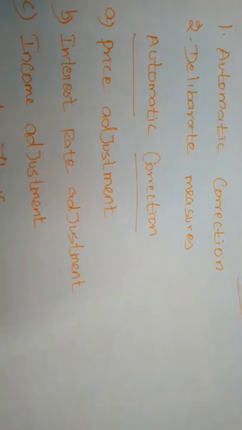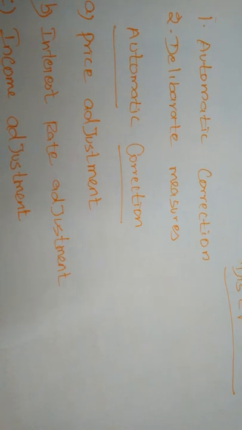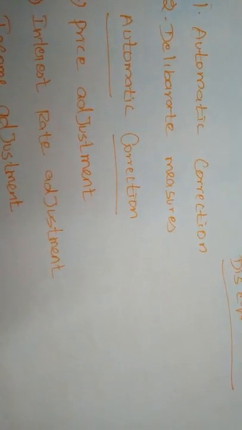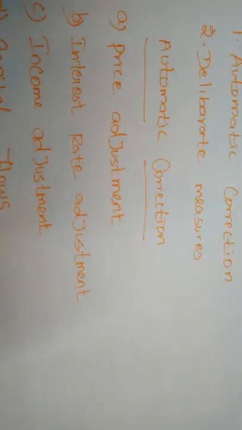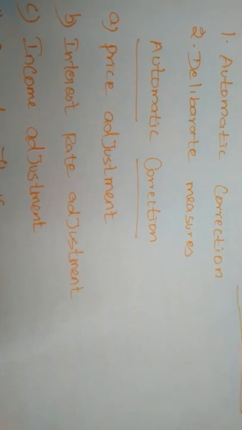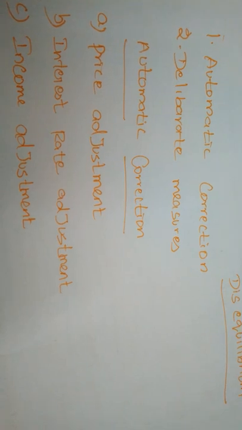Under the free exchange rate system, the automatic adjustment of the balance of payment can take place through changes in variables like price, interest, income and capital flows. So price, interest, income and capital flows will change the balance of payment disequilibrium.